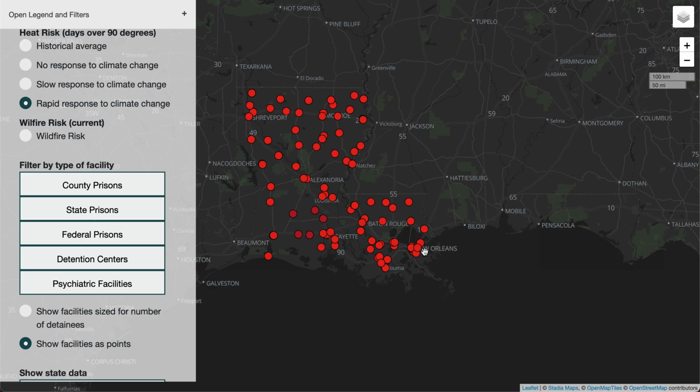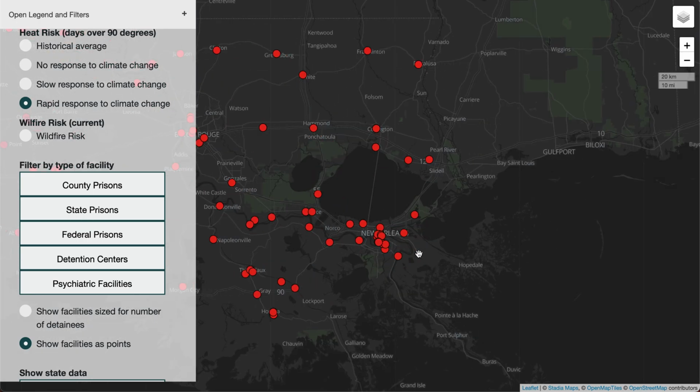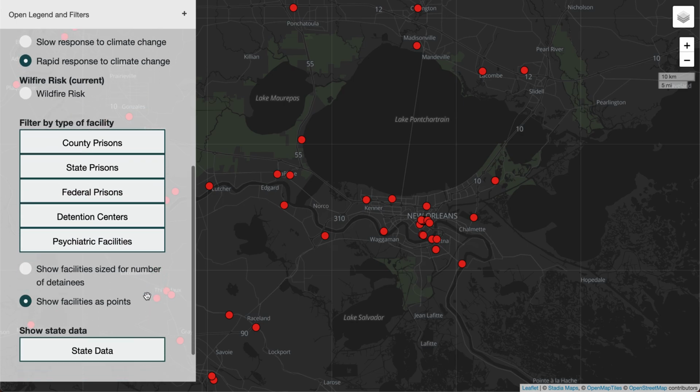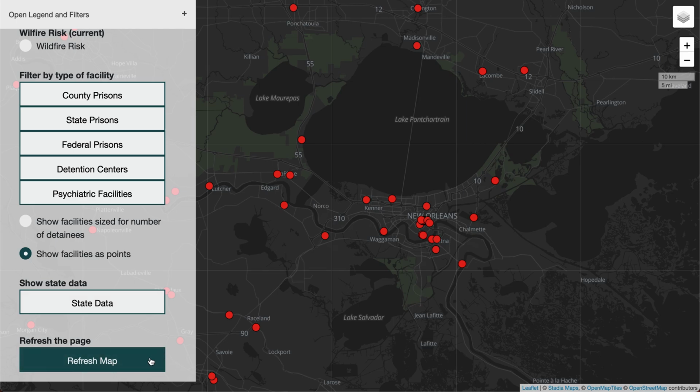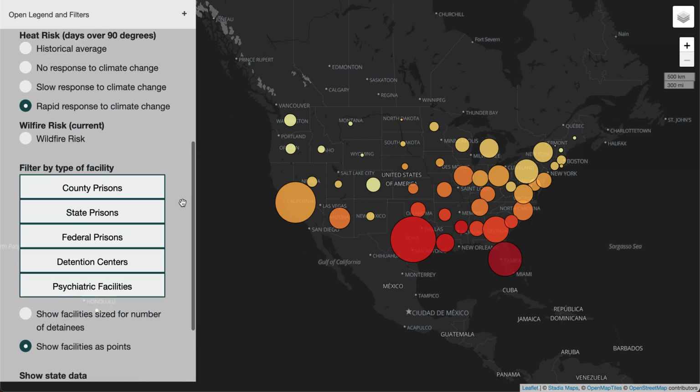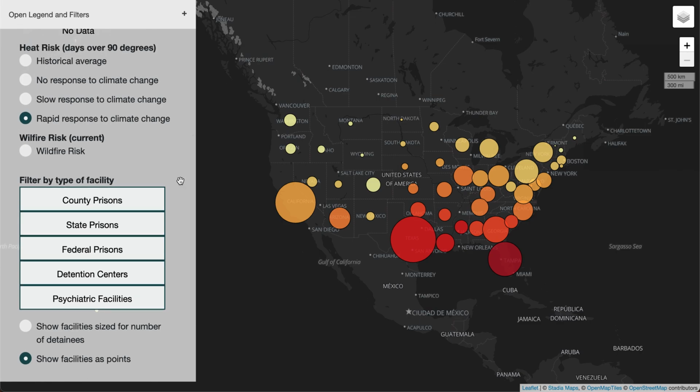Being from New Orleans, she zooms into New Orleans and sees there are a lot of locations here that may be ready for some sort of pilot project that reduces the heat risk or the heat impact on people who are incarcerated, or pilots some sort of programs that get people out of these locations altogether. And so she refreshes the page to get back to the overview and to see how Louisiana is doing in comparison to these other places in the US South.